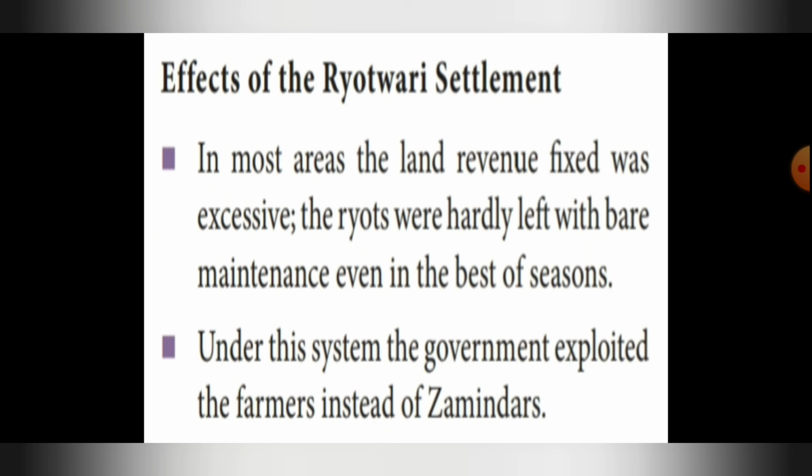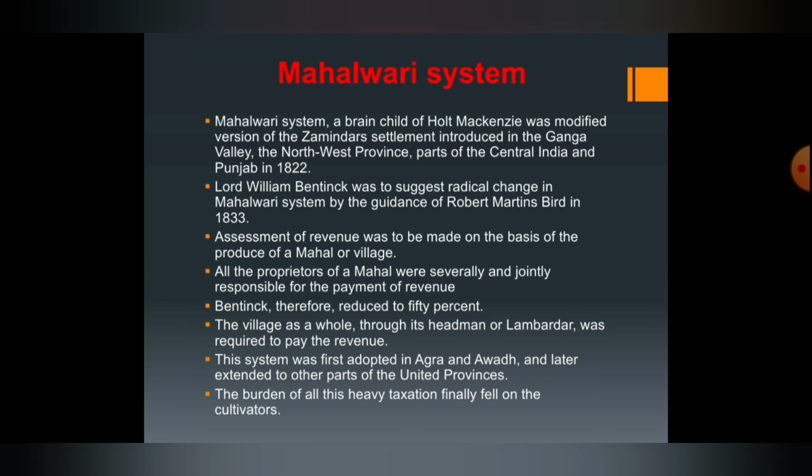Next, under this system, the government exploited the farmers instead of zamindars. So in this system, that is the Ryotwari system, the British government exploited the farmers because they went directly to the farmers and collected the revenue, isn't it? So they made the farmers pay more revenue to the government. In this system they didn't exploit zamindars, whereas they exploited whom? Peasants or farmers.